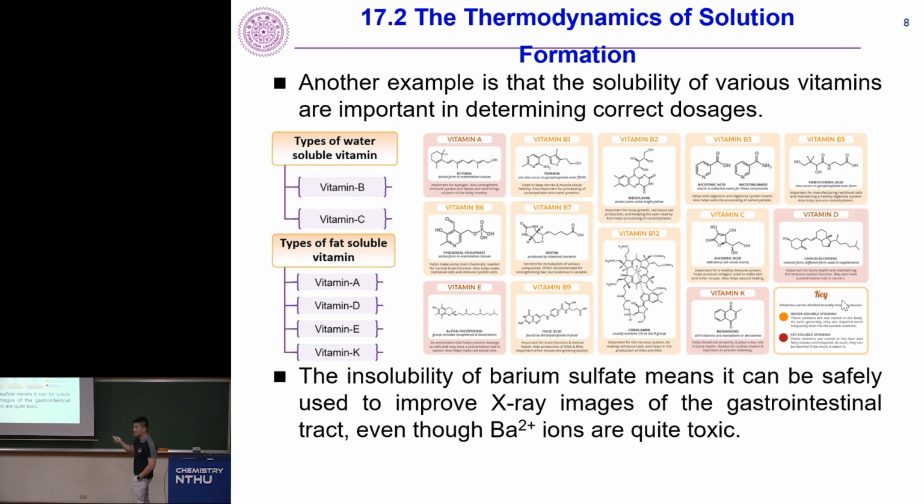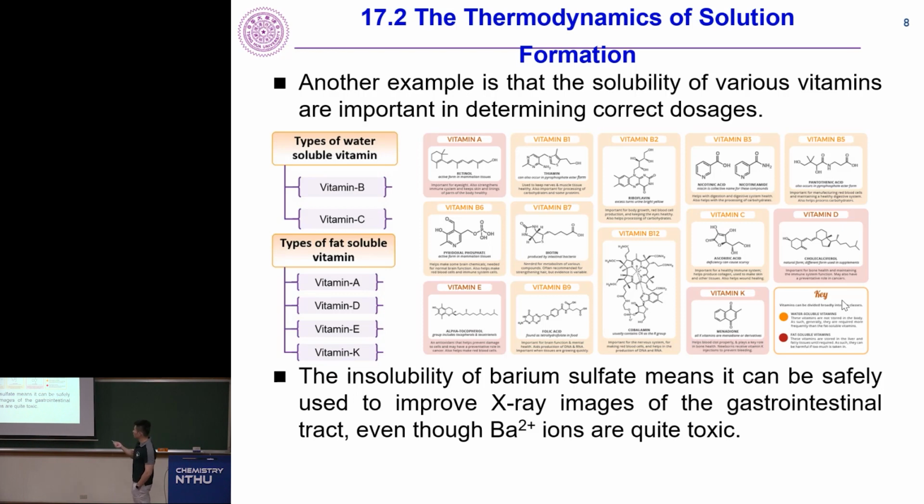2 polar bonds, right? Polar interactions, and the rest is not soluble. Now, of course, this huge structure has an OH group. So you can see that if you have a lot of OH, it's going to be water soluble. If you don't have a lot of OH, it's not going to be water soluble. And if you take a look at those water-soluble ones, vitamin B1, B2, B3, B5, B6, B7, B9, B12, those are water soluble. Why? OH, NH, a bunch of OH, etc. And vitamin C, of course, which you eat a lot, has a lot of OH.